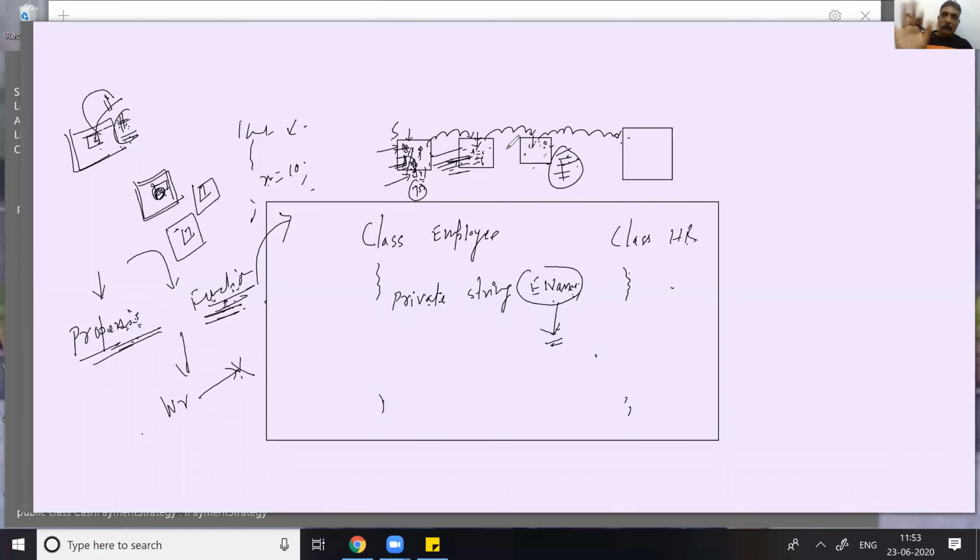So what are properties, Sandeep? Properties are meant for retaining the state of data while moving from one layer to another layer. And a function is meant for performing the task. A function is never for evaluating, just for performing the task.